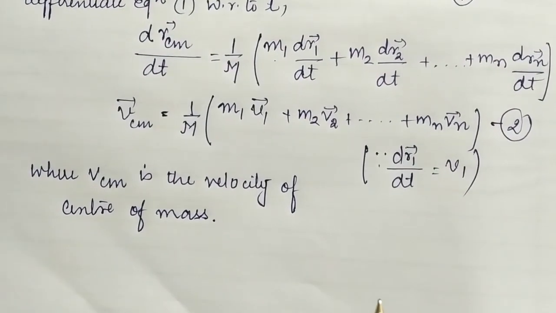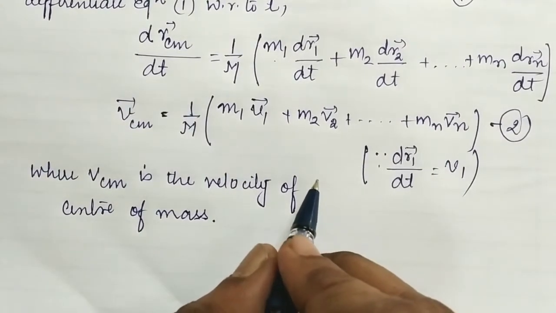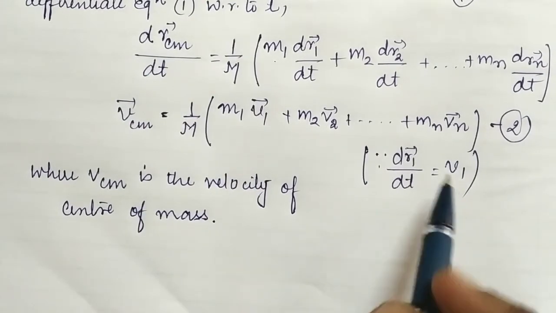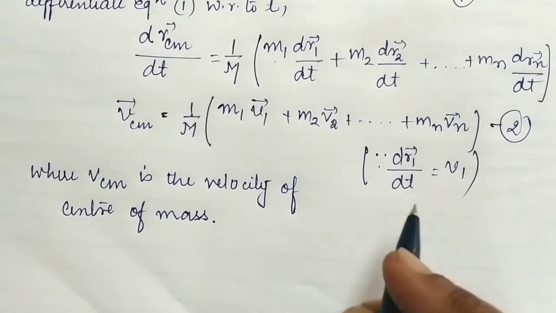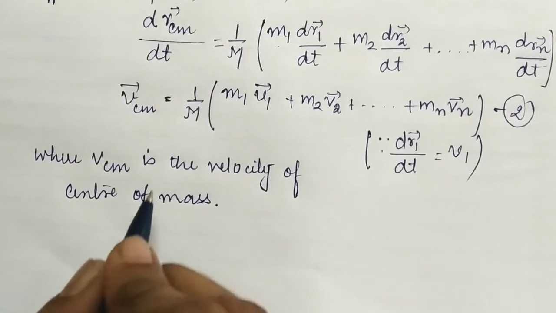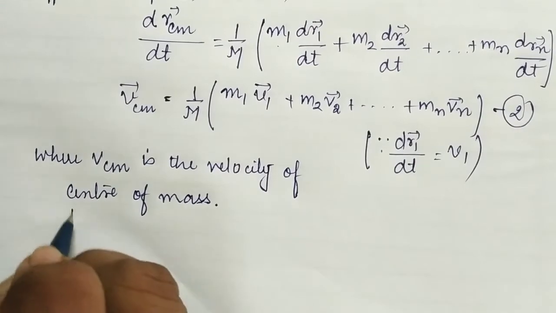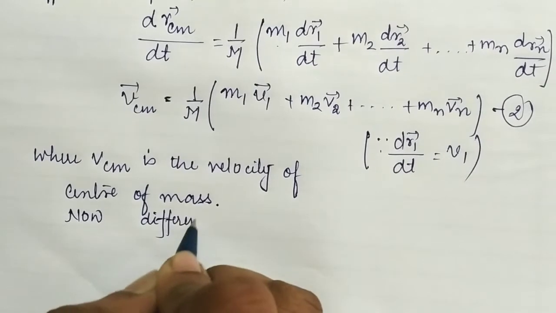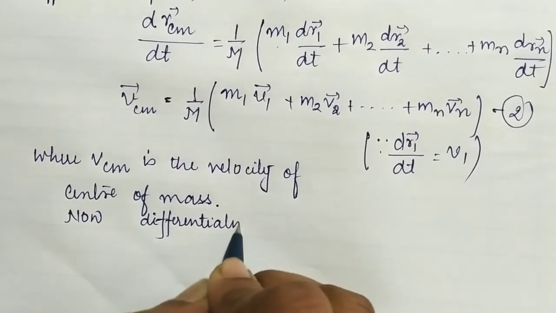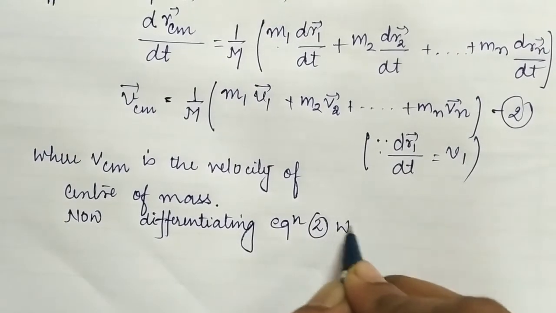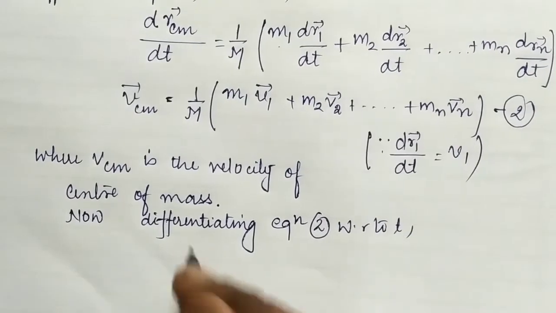Students, let's differentiate this given equation with respect to time t once again. Why? Because change in distance with respect to time is known as velocity, whereas change in velocity with respect to time is known as acceleration. And as we know, when a body is in motion, there will be a change in acceleration. So let's start to differentiate this equation 2. Now, differentiating equation 2 with respect to time t. Okay, so what will we get?